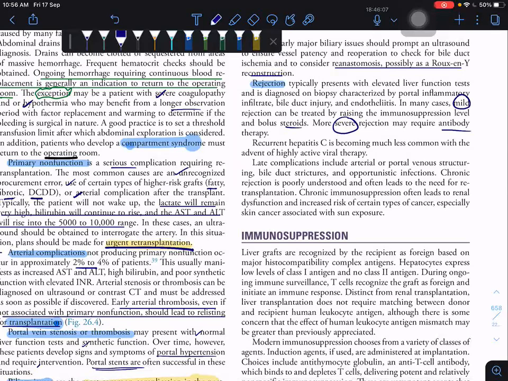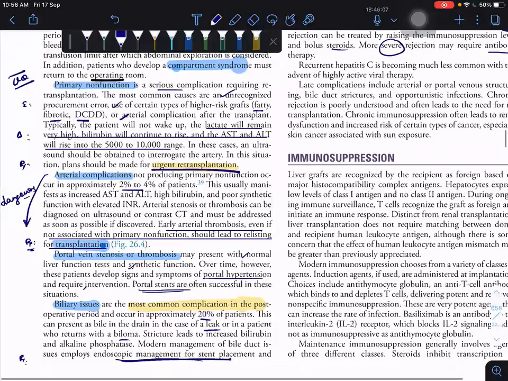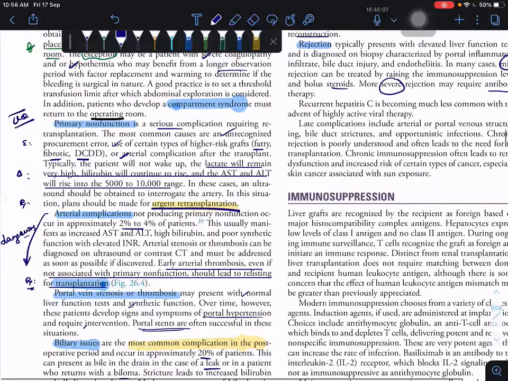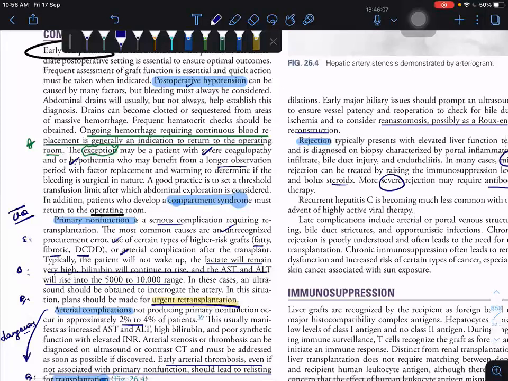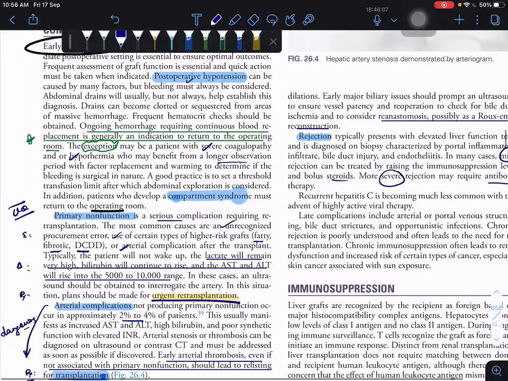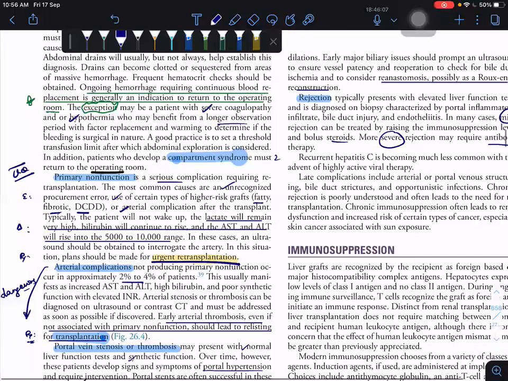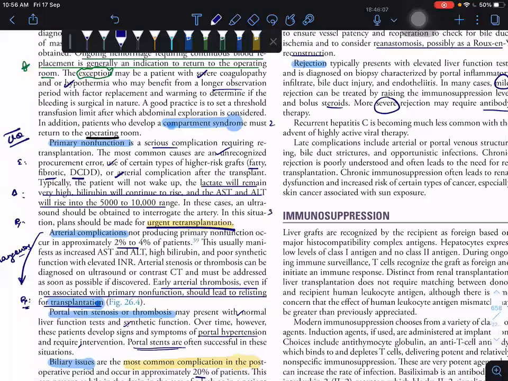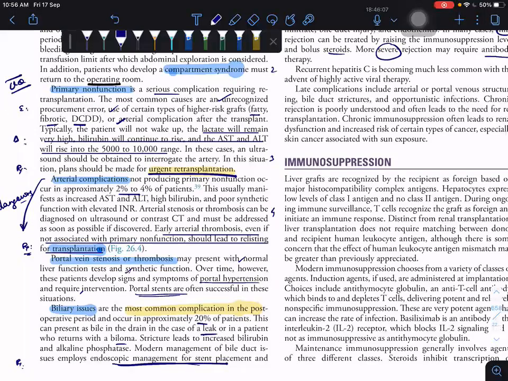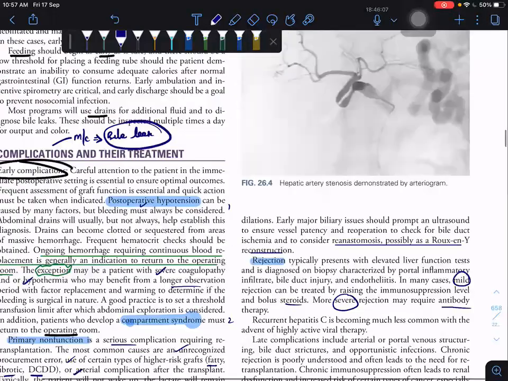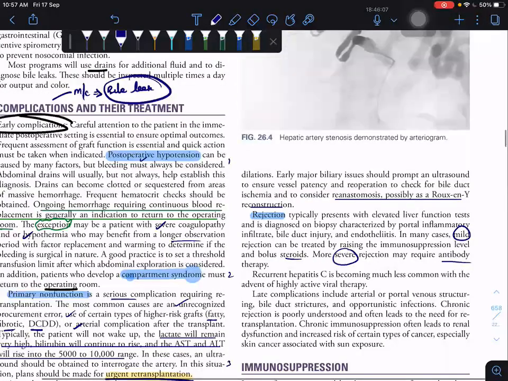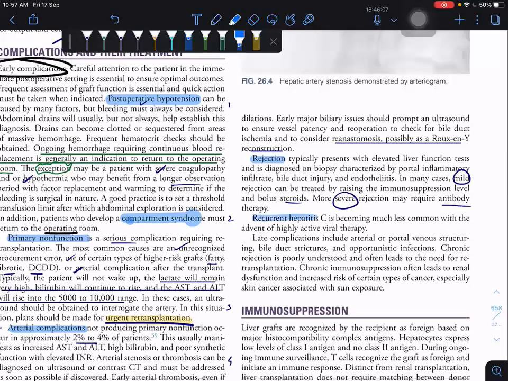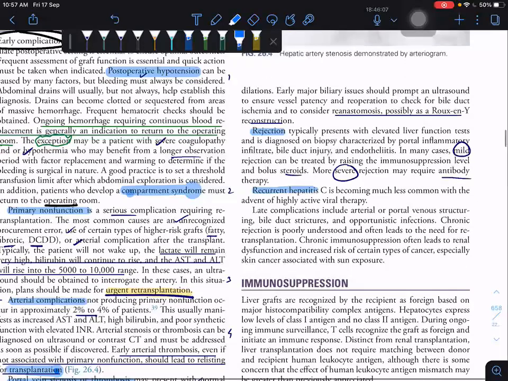Retransplantation is mainly for post-operative hypotension, when the patient is having continuous blood transfusion. Then you have to go for retransplantation. Number one thing. Primary non-function, retransplantation. Arterial complication, retransplantation. Everything else is usually managed otherwise. Recurrent hepatitis C is also less common, and we can go for antiviral therapy only.